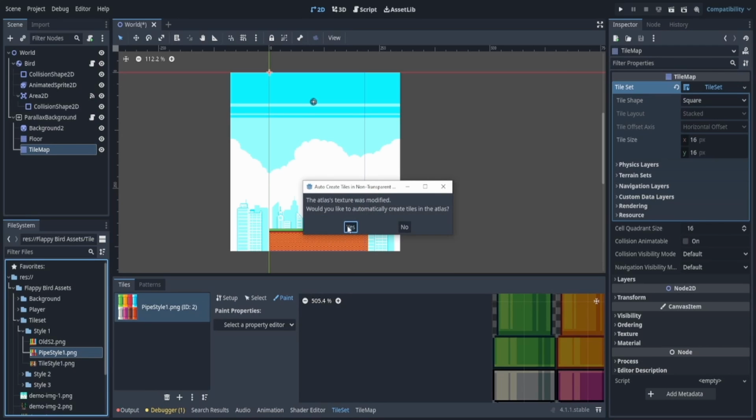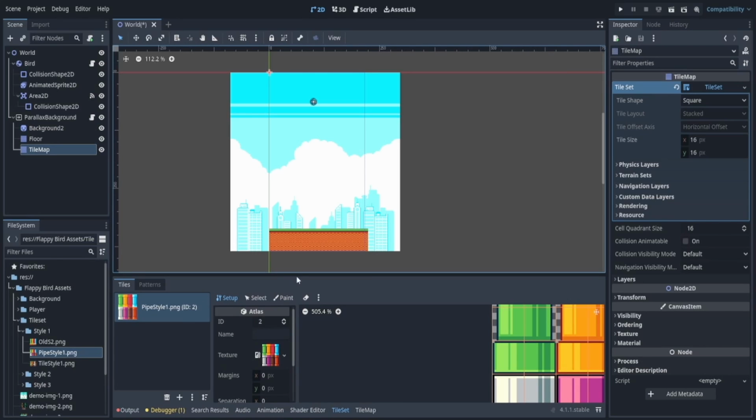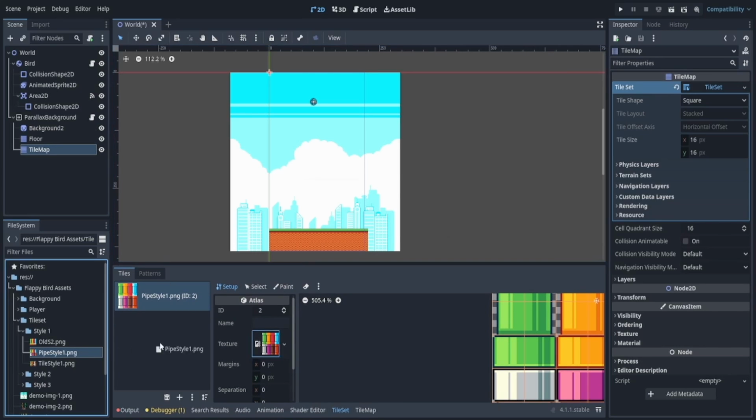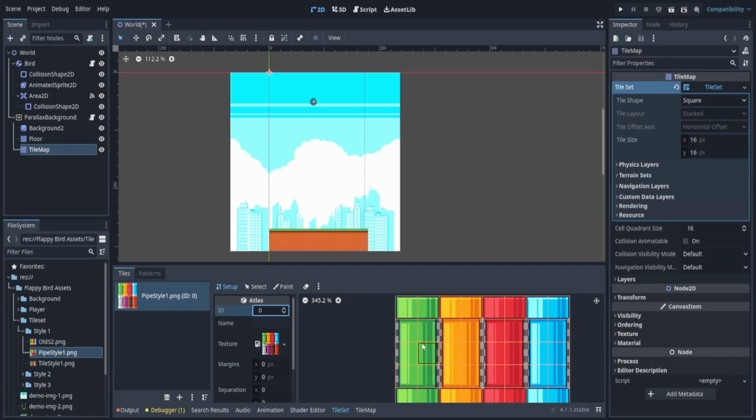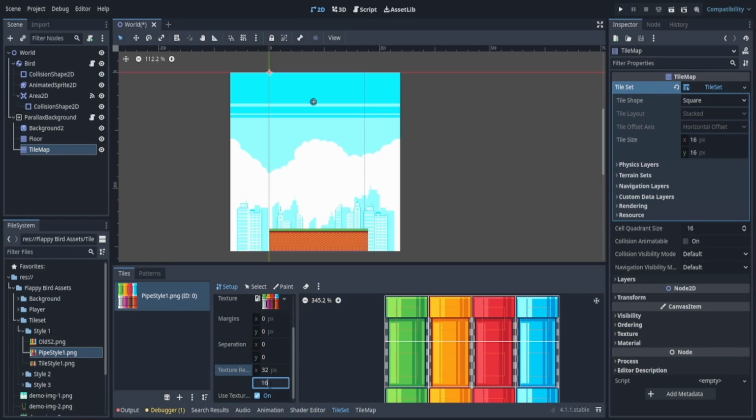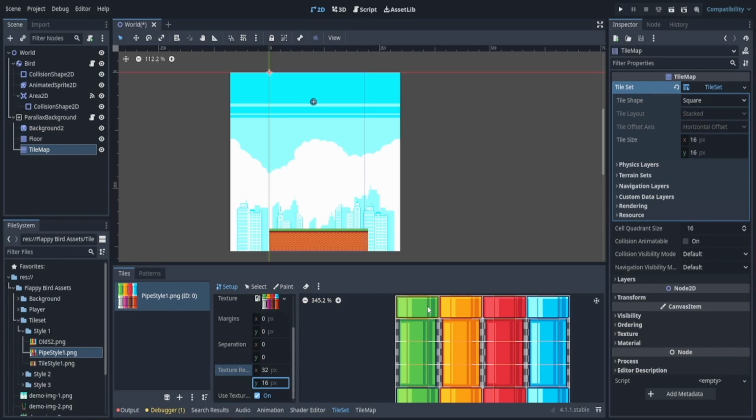Actually, one more time, it should. Now, one thing I will say is you will notice the ID changes. And this is important for later, but at the moment, I'm just going to make sure that the ID is 0 to stay consistent. Okay, now we see here that the tile set is a little weird. It's a bit different. Now, what we want to do instead is change the X and Y texture. And we can do that by going down here and typing 32. Oh no, sorry, 32 for the X, but 16 for the Y. And now we can select this entire thing.